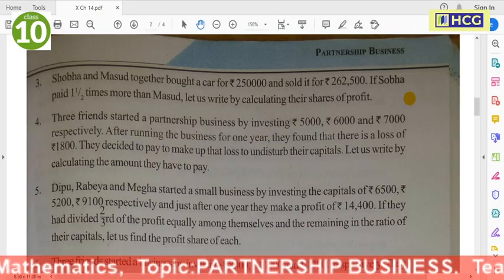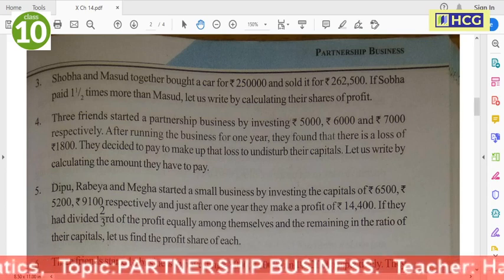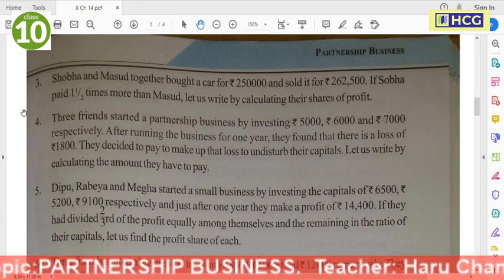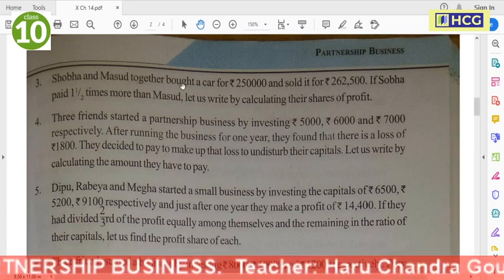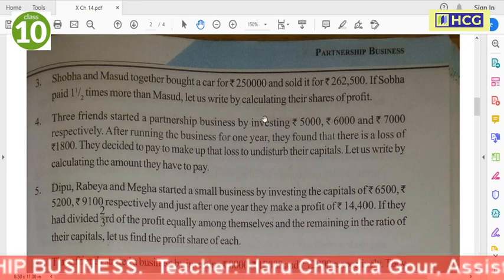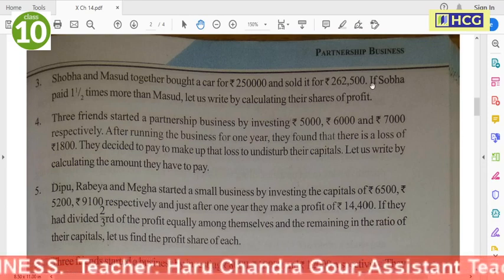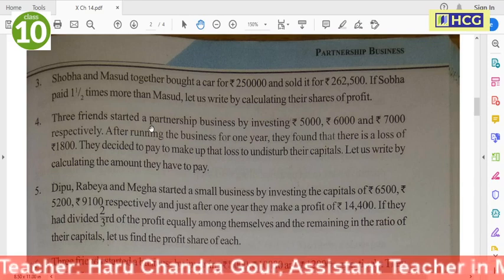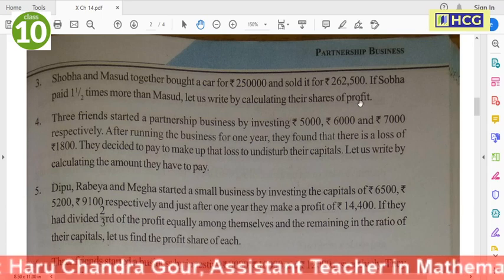Next we do sum number 3. Here we do the odd-numbered sums, and the even-numbered sums of that exercise are homework. So first we did number 1, now we do number 3. Shobha and Masood together bought a car for rupees 2,50,000 and sold it for rupees 2,62,500. If Shobha paid one and a half times more than Masood, let us write by calculating their share of profit.